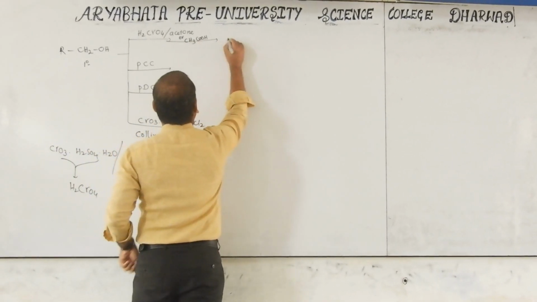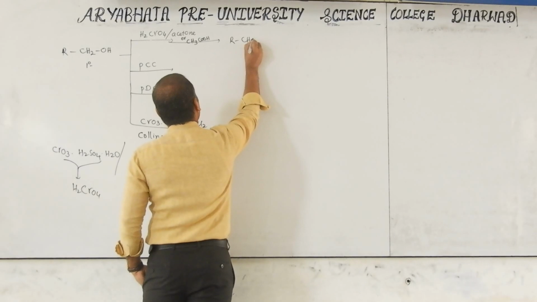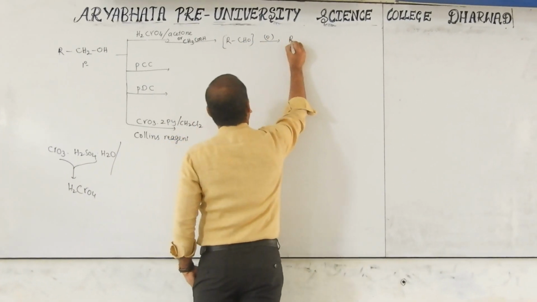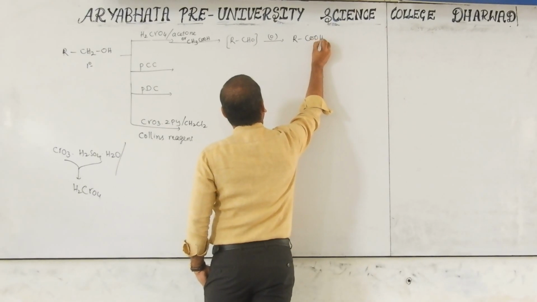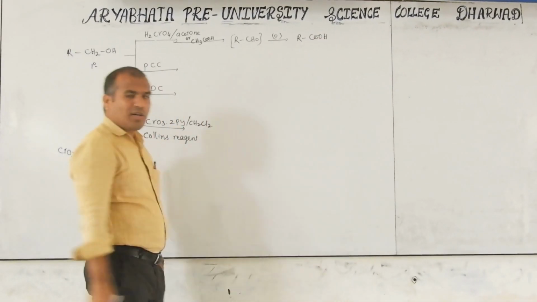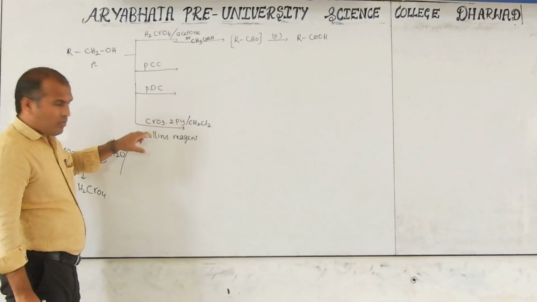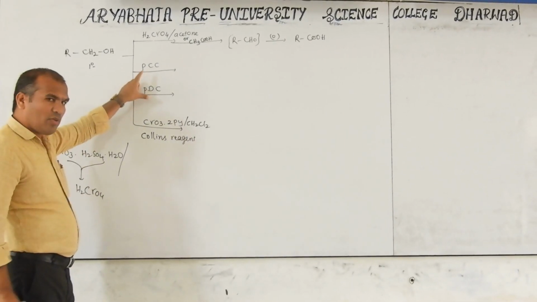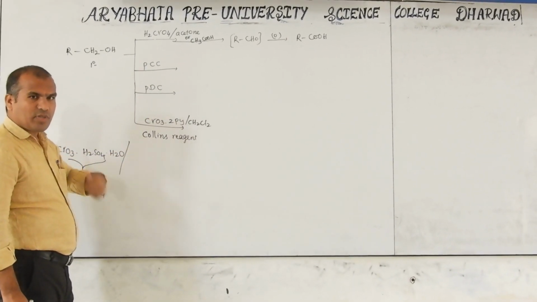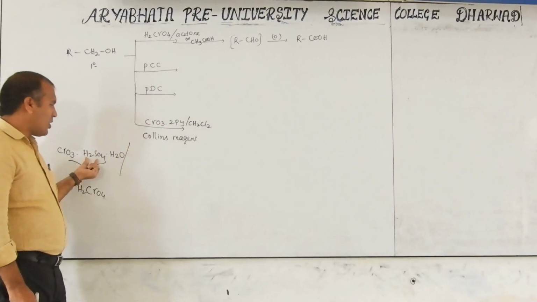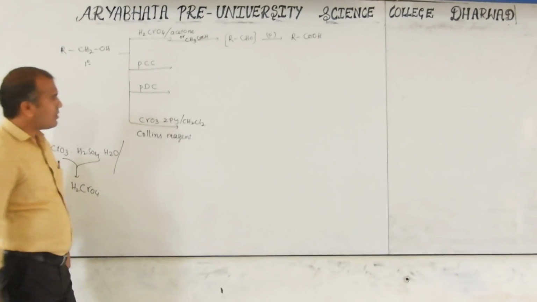So now the product is RCHO. Immediately this is oxidized into RCOOH, carboxylic acid. Now these are non-water reagents, meaning water is not present in them. That's why they do not over-oxidize, and they also do not have a strong acid like H2SO4.